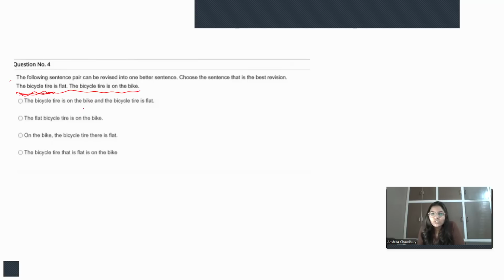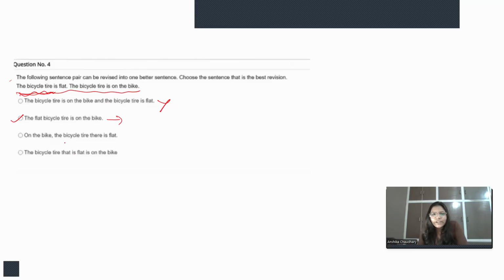The bicycle tire is on the bike and the bicycle tire is flat. So again and again, the same words, the bicycle tire, the bicycle tire. So it will be eliminated because that's what we don't want to use again and again. So this option will be eliminated. The next is, the flat bicycle tire is on the bike. So it is somewhat close to the correct answer. So we will mark that we need to check further, right?